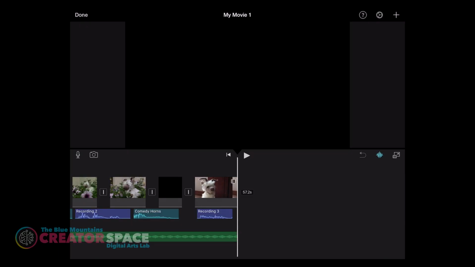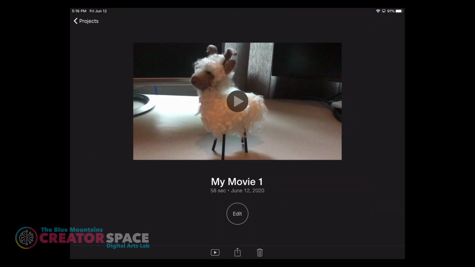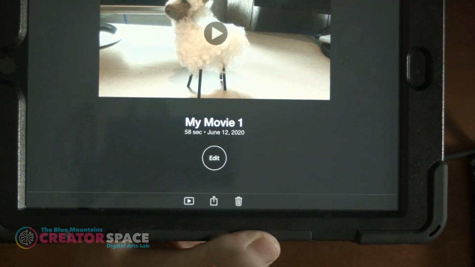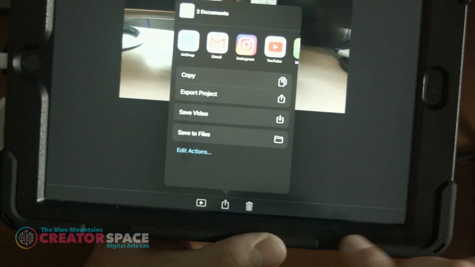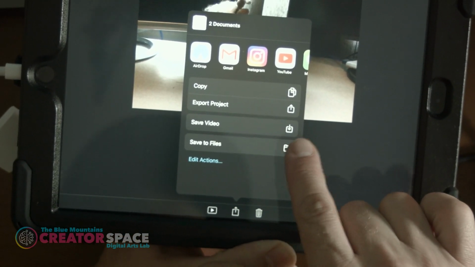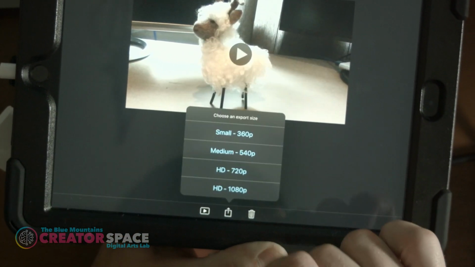So the easiest way we can do that is we just hit done here at the top. And you can see now all of a sudden the movie is just there, My Movie 1, right? And the edit and under projects. And then what we need to do from there is we basically just need to do the share icon. So I'm just going to click on that. So once we're ready to share this, what we want to do is save the video. So I'm going to click Save Video.